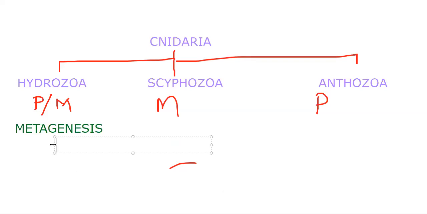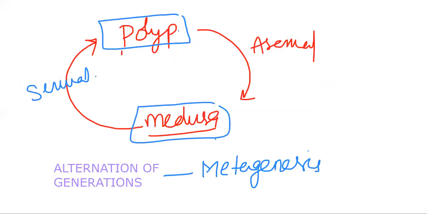Okay, an example will go here too. Example for this is Obelia. Hydrozoa has this particular feature, metagenesis, as a characteristic feature, and the example is Obelia. Okay, now let's go with another characteristic feature here. The special characteristic feature we said is alternation of generations, metagenesis.